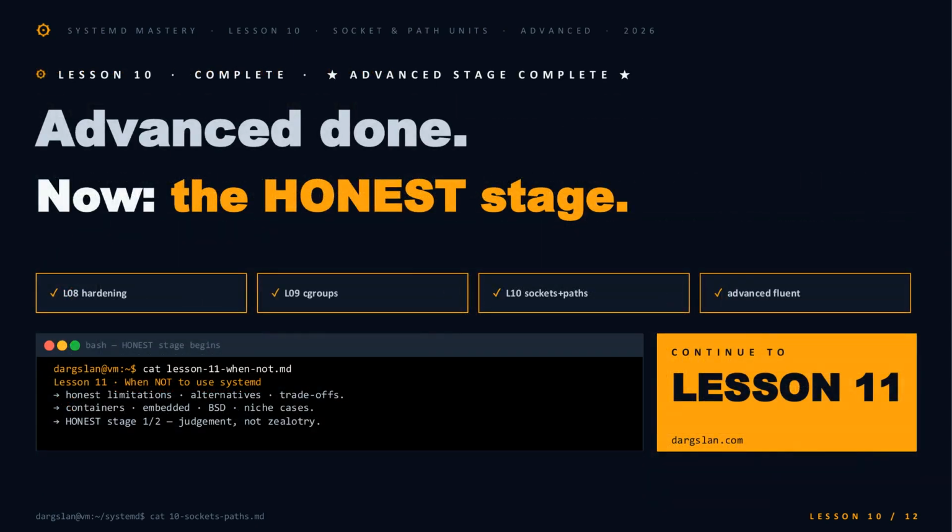And that's the advanced stage in the books. Hardening, cgroups, sockets, and paths. You're now fluent in the parts of systemd that most engineers never touch. But here's the turn. The next lesson drops the cheerleading. Lesson 11 is when we get honest. The limits, the alternatives, the places where systemd is genuinely the wrong answer. Containers, embedded, BSD, the niche cases, judgment, not zealotry. See you there.